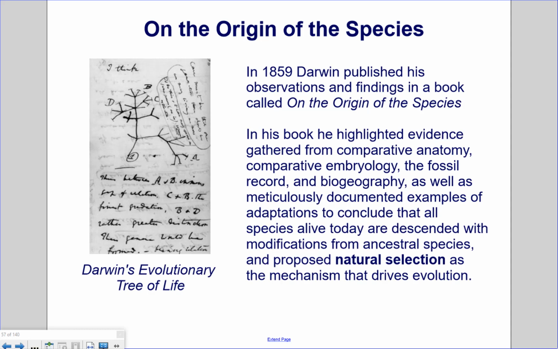On the Origin of Species. In 1859, Darwin published his observations and findings in a book called On the Origin of Species. In his book, he highlighted evidence gathered from comparative anatomy, comparative embryology, the fossil record, and biogeography, as well as meticulously documented examples of adaptations to conclude that all species alive today are descended with modifications from ancestral species, and proposed natural selection as the mechanism that drives evolution.